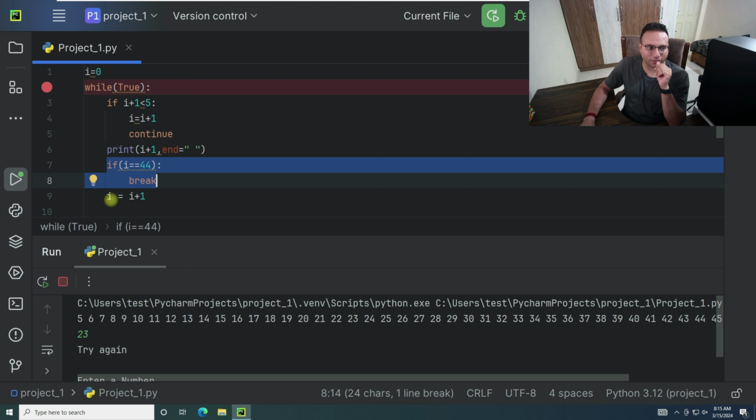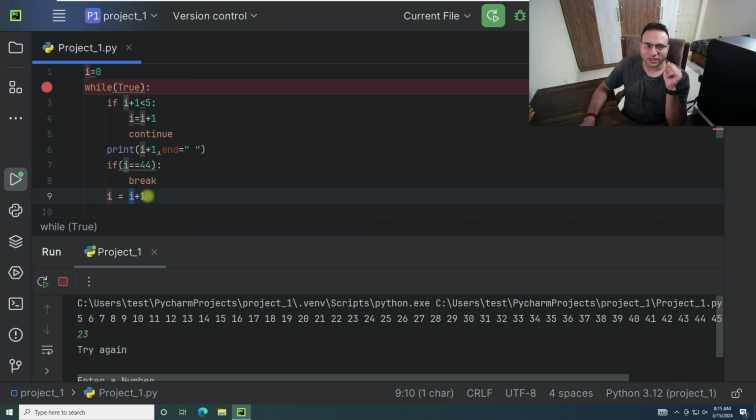Now we go into the next statement, that is I equal to I plus 1. So now the I value is 4 plus 1. We are not taking this I plus 1, and that is 5. We are taking I initially with a value of 4 itself. We are storing it. So in place of I we have 4 plus 1 equal to 5.